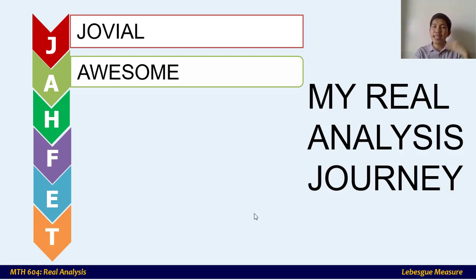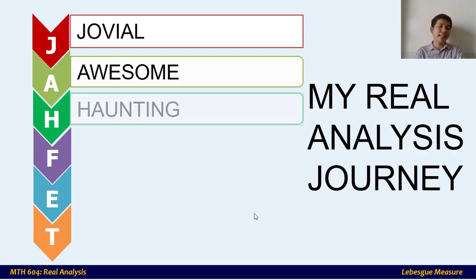But as time goes by, you'll be in awe and amazed that it's really beautiful to learn analysis. Then H is for haunting, because sometimes when you cannot solve or prove a certain theorem or proposition, it still haunts you even before you go to sleep.